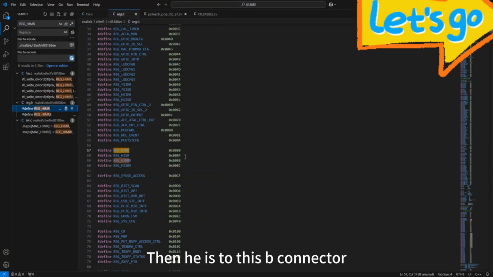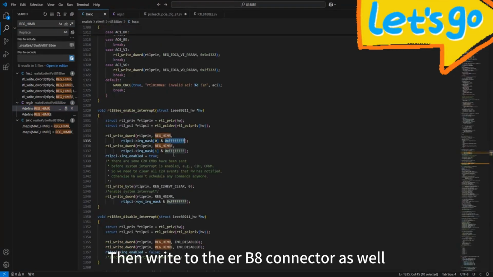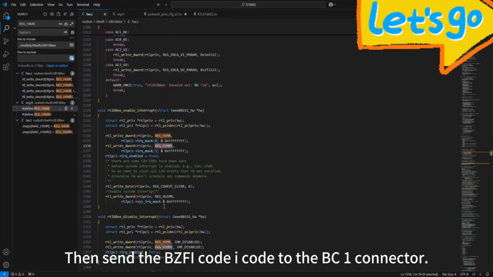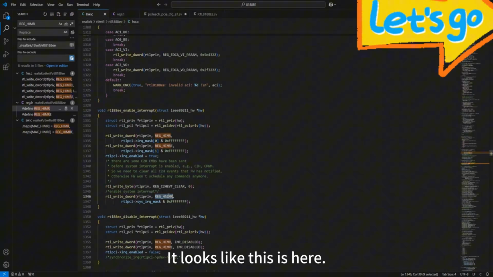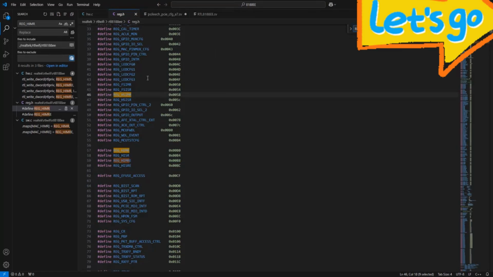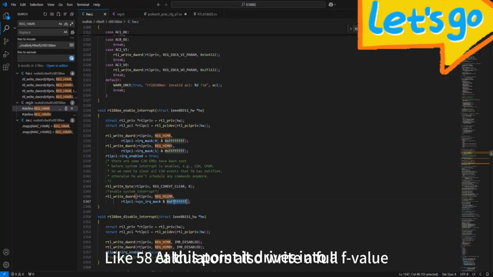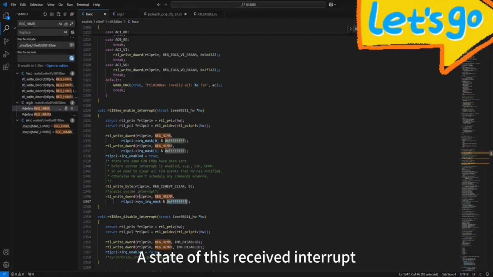Then it writes to this connector, then writes a small f, then writes to the other connector as well, then sends the code to the connector. It looks like this is here. Like the calculators also write a full F value. At this point, it drives into a state of received interrupt.